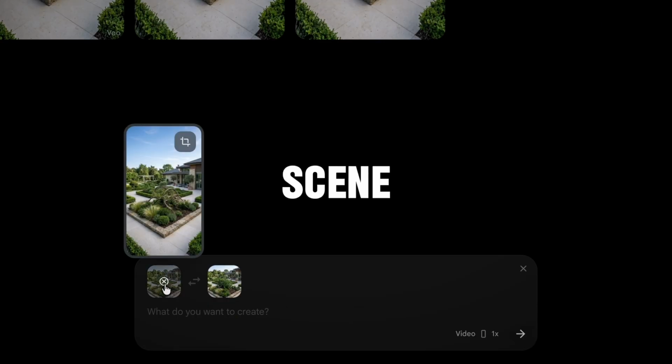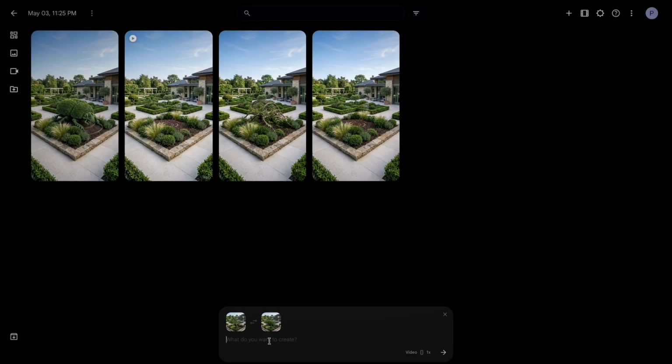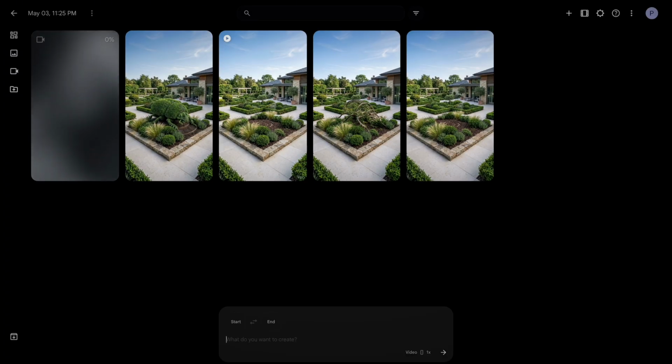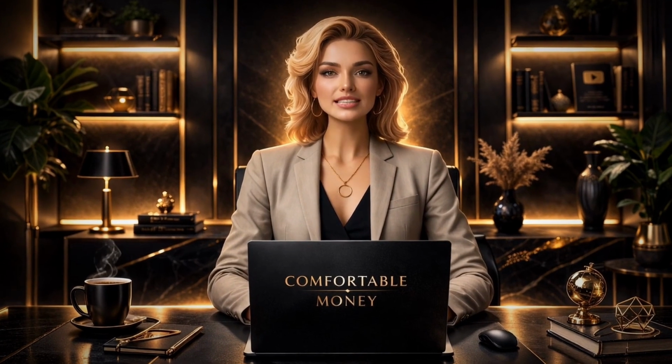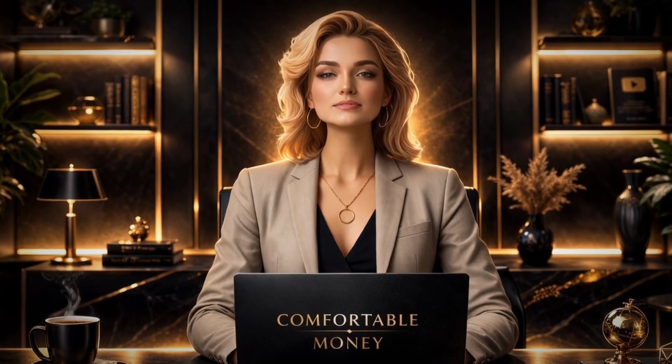For your second scene, change the start field to the second image and the end field to the third image. Paste the second scene prompt and generate. Continue this pattern through all 5 scenes. Each scene begins where the previous one ended, creating a visual flow that moves the viewer through the topiary space in a single continuous journey. Download each approved clip and organize them sequentially.